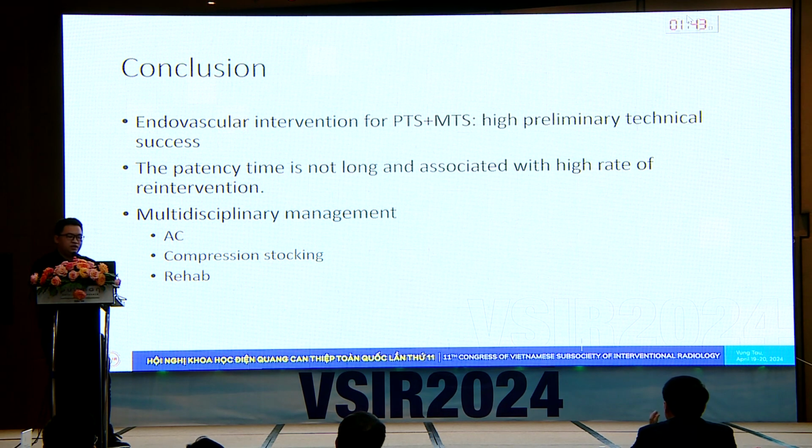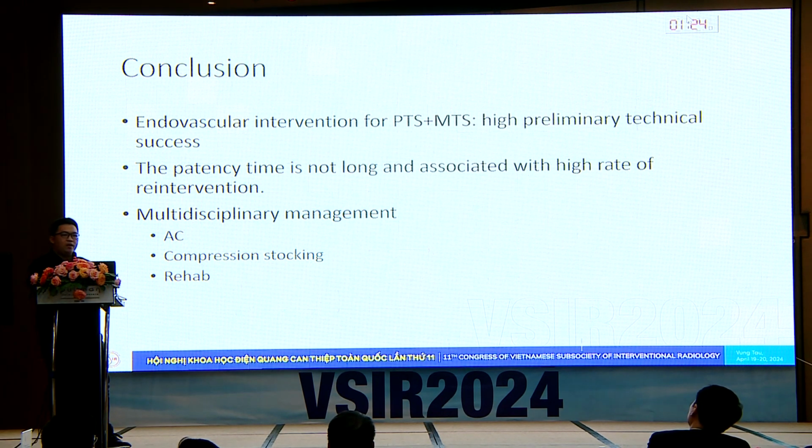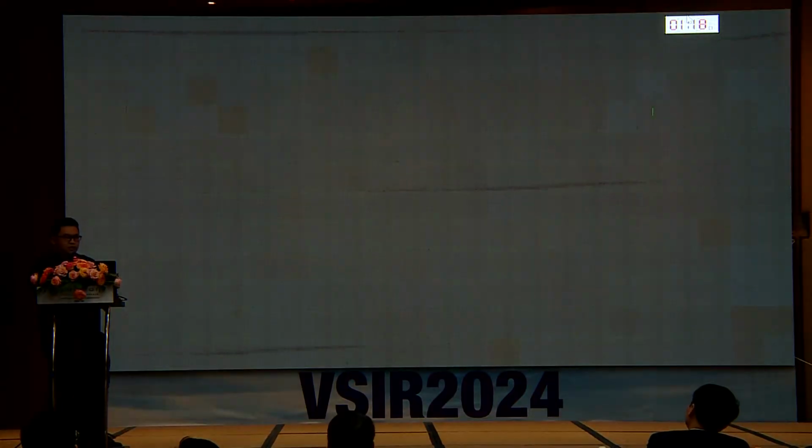So from our data, endovascular intervention for post-thrombotic syndrome in the setting of May-Thurner syndrome had a high preliminary technical success. The patency time is not long and is associated with a high rate of reinterventions. But the treatment of PTS is not endovascular treatment alone. It is the combination of anticoagulation, compression stockings, rehab, and especially us, the IR. Thank you for listening.